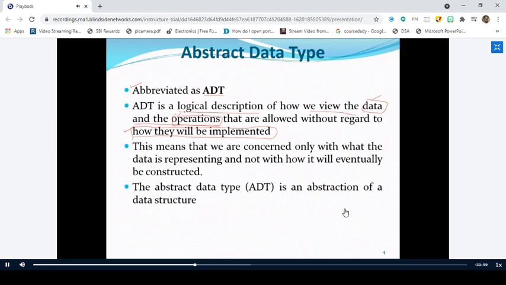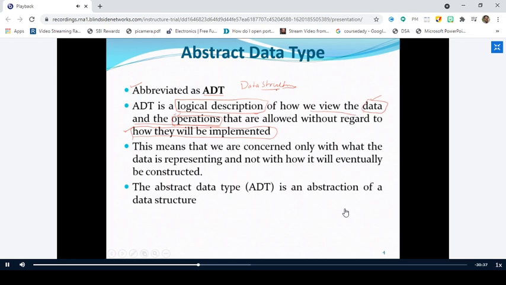And this term is also important. It is a logical description. You are not going to implement it, right? When you implement it, the name changes from abstract data type to our topic of discussion, which is called data structures. We'll see the definition also, not an issue.